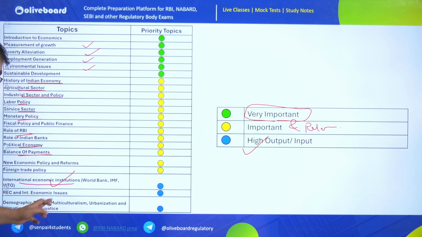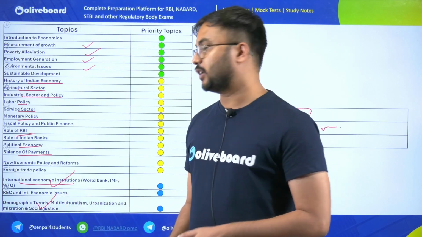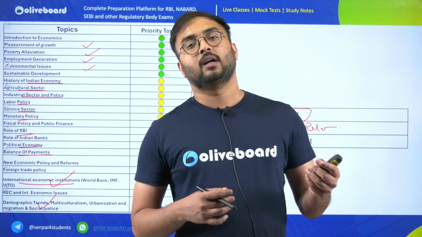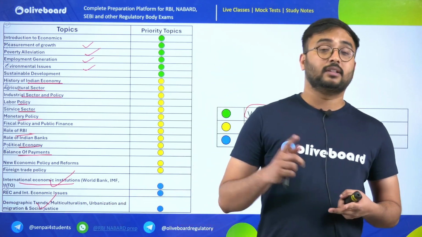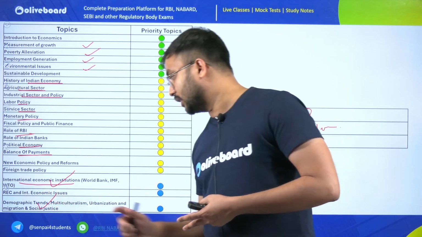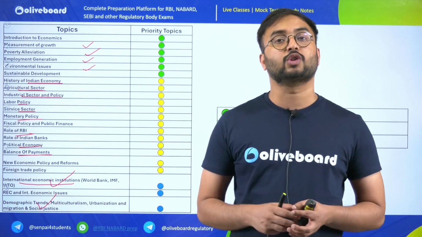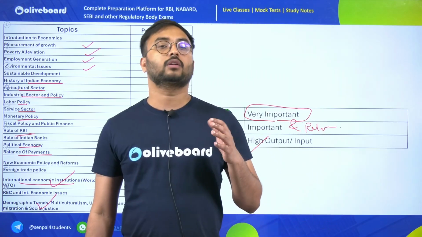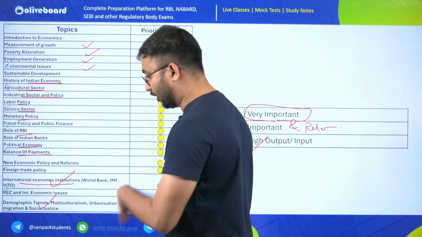Second topic is demographic trends, multiculturalism, urbanization, migration and social justice. This also includes government schemes. For example, a question in NABARD past year papers was related to the National Rural Livelihood Mission, which is associated with social justice, and then MGNREGA, which is also associated with social justice. Demographic trends are also there. One essay question was that youths are not interested in agriculture, so what is the solution for this? Again, this is from the same topic, demographic trends.